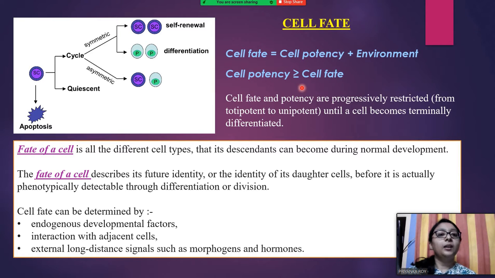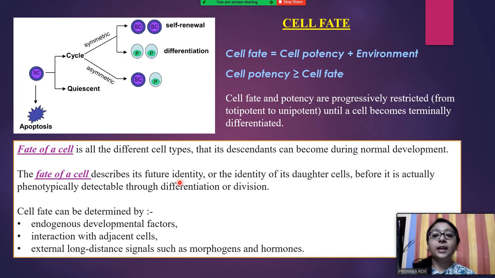The potency will be greater, and due to some external factors or environmental factors that has decreased, and therefore the ultimate cell fate is much lower than the potency of the cell or the actual ability of the cell. So you can understand that as a cell progresses from a totipotent cell to a unipotent cell, the cell fate and potency, they both are decreasing. So its fate is actually getting restricted, because the number of cells it can get differentiated into are becoming fewer and fewer, and therefore its fate and potency are getting restricted or decreased, as you can say.